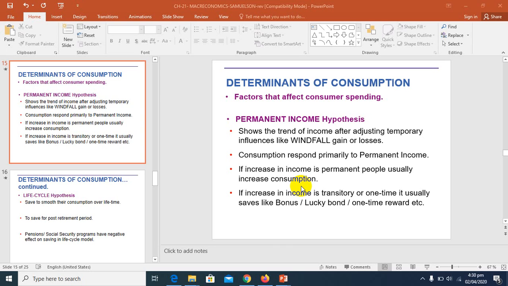Then we have studied the marginal propensity to consume. We know that the term marginal means additional or extra. So here it is also known as MPC. MPC is the amount of extra consumption generated by an extra dollar of disposable income. Graphically, it is given by the slope of the consumption function.